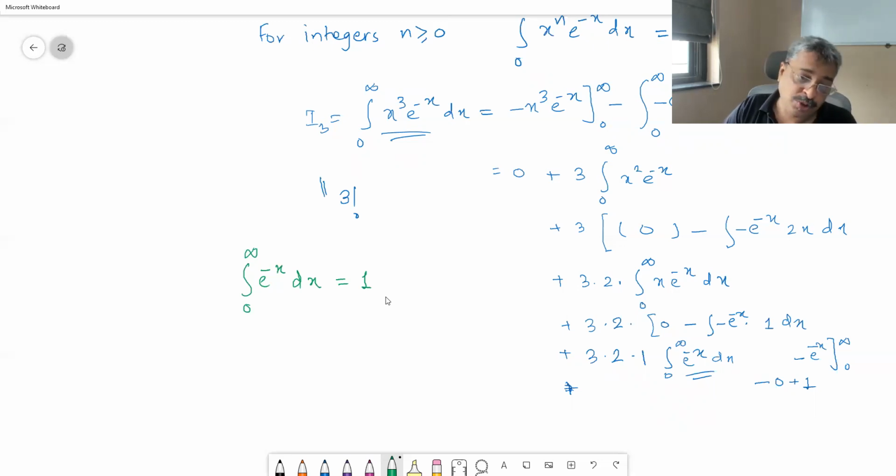So suppose we want to start from here and introduce a parameter. I mean, we are learning the application of derivative under the integral sign.